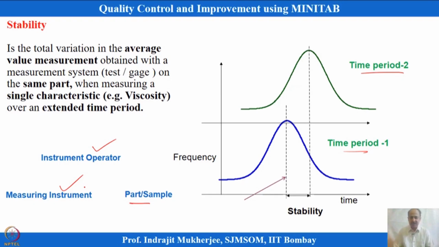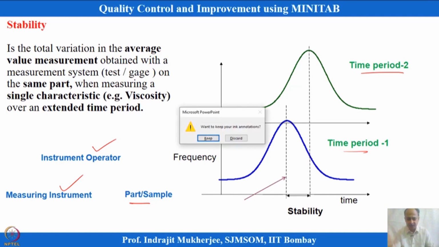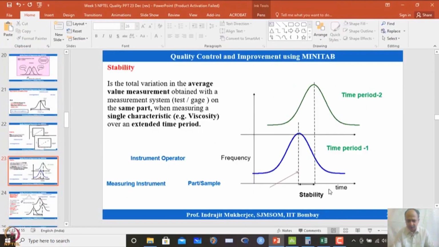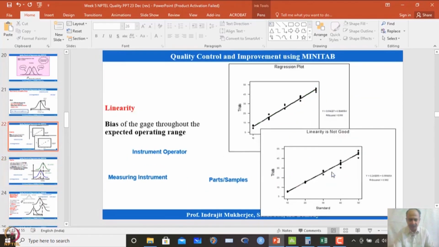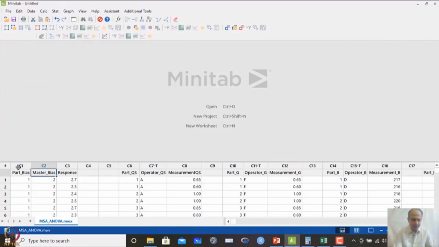Okay. And these are the three aspects that we need to study initially to understand, and we will do the bias and linearity study using an example over here. We can take an example of a bias linearity study. So, in this example the part observation is given in C1, the master piece reading is given in C2, and C3 is the response.